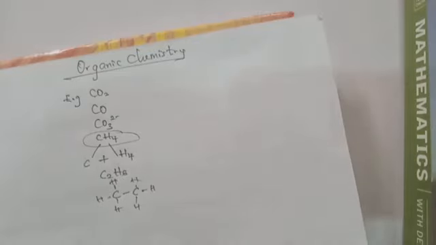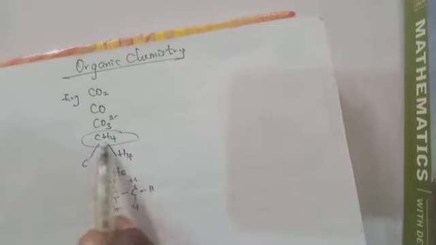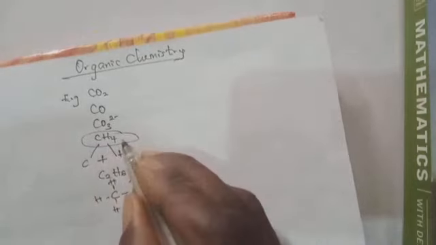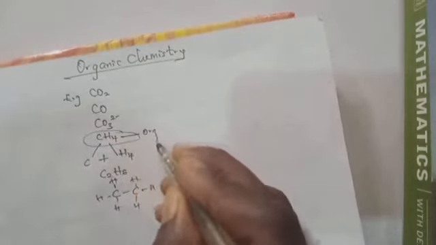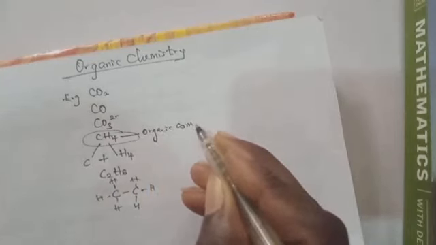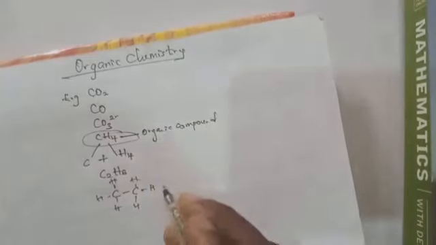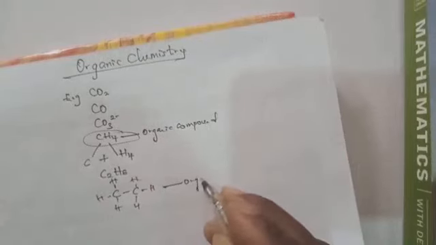Now, I've given you different examples of carbon compounds. Talking about organic compounds now, the ones I explained previously were just carbon compounds. Organic compounds contain carbon and hydrogen. When you say organic compounds, you'll be seeing carbon and hydrogen. So this methane here is an organic compound, and this ethane here is also an organic compound.